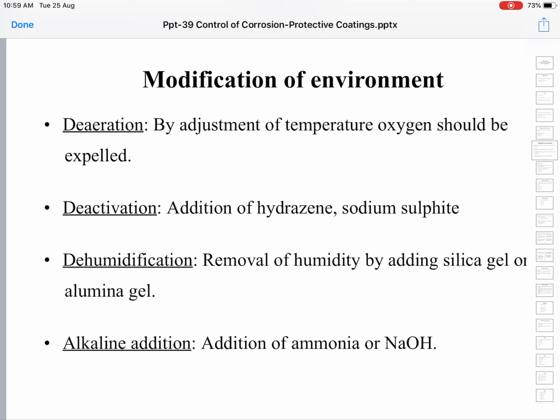Then alkaline addition. We have seen that an acidic environment promotes the rate of corrosion. So this acidic environment around the metal can be neutralized by application of calcium oxide, ammonia, sodium hydroxide, sodium carbonate or sodium bicarbonate. All these are basic in nature. By application of these, the acidic environment can be neutralized or turned into an alkaline environment, which prevents the corrosion.